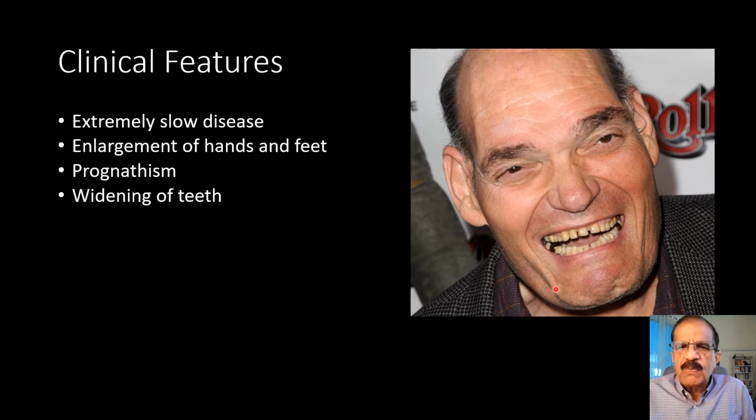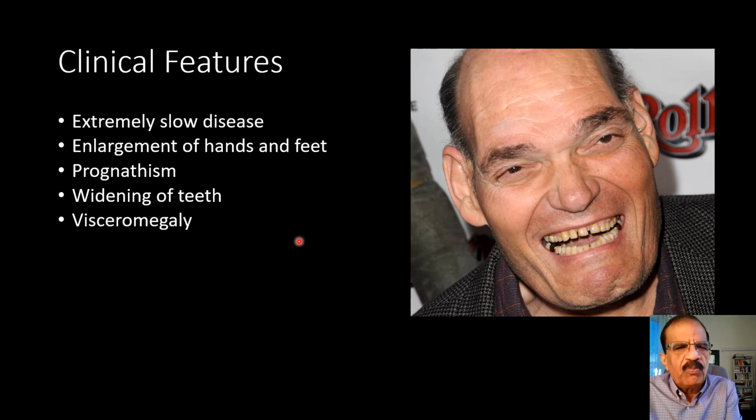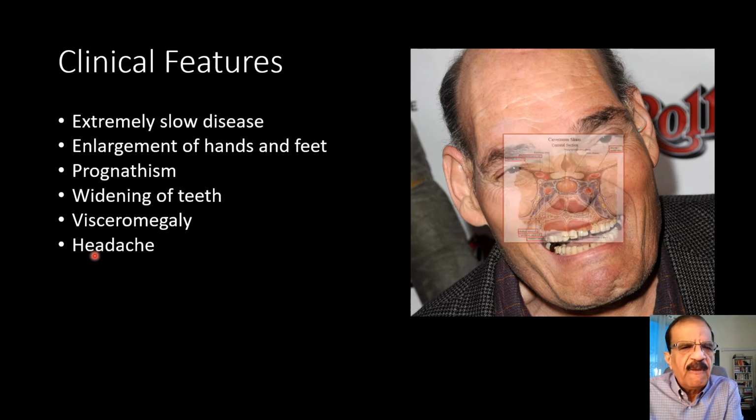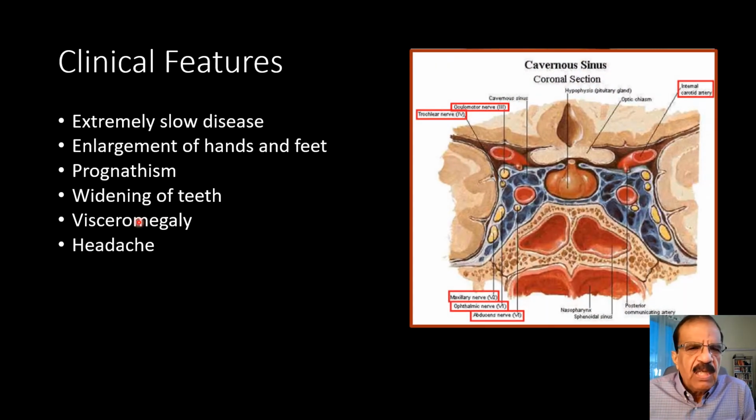The lower jaw is protruding, and there is also widening of the teeth. You can see the space between different teeth is increased. These two features may be seen in a normal person also, but these are features of acromegaly also. Then we have visceromegaly. Every organ is likely to be bigger, like the heart, liver, spleen, kidneys, in a patient with acromegaly, but they are not very diagnostic features. Then headache may be a common symptom.